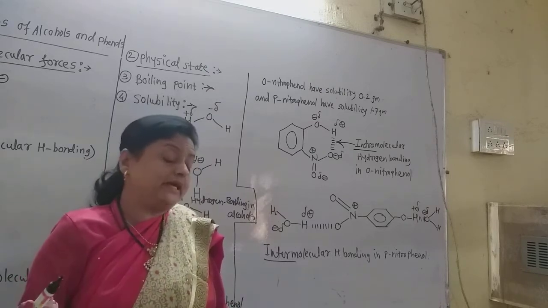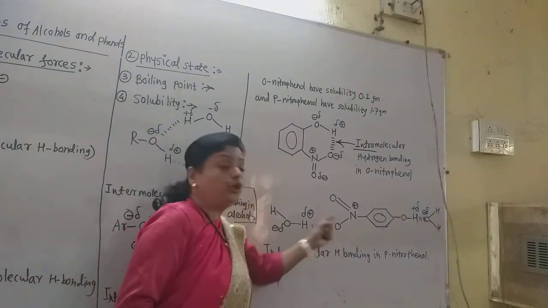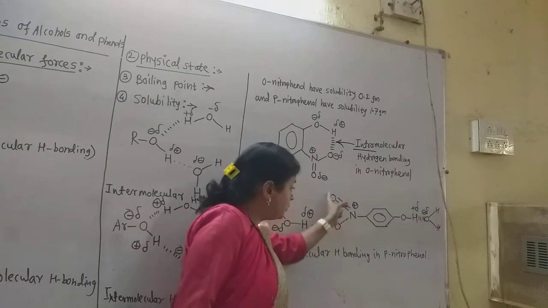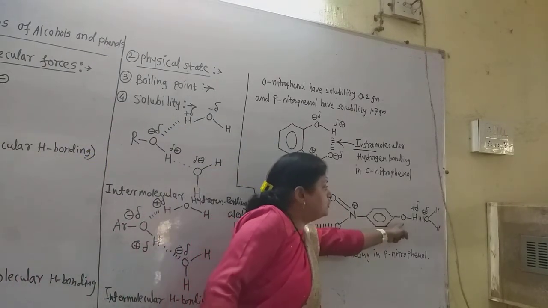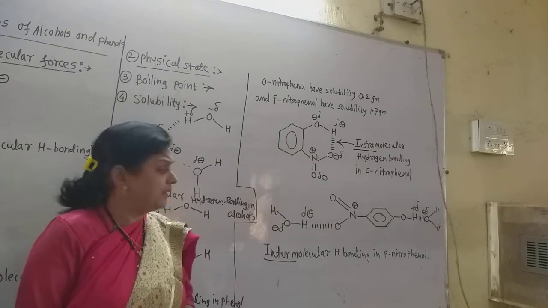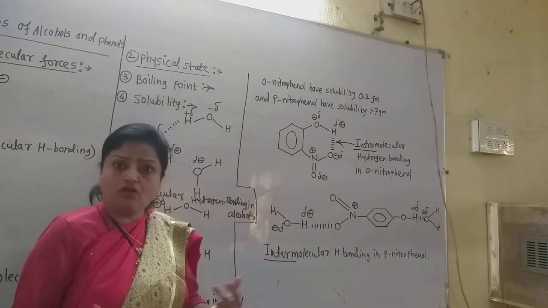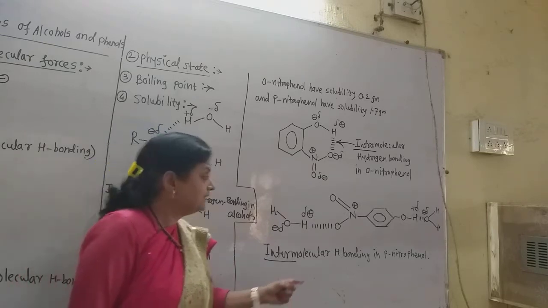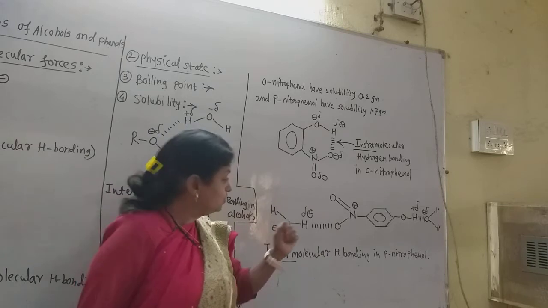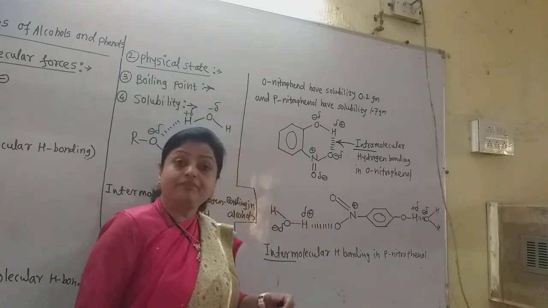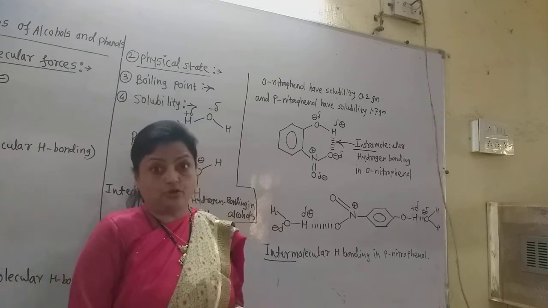But what happened in the paranitrophenol there? Now this nitro group, NO2 group, is at the para position of this phenolic OH group. Now what happened? When the solvent molecules come near to this molecule, they get surrounded to the paranitrophenol molecules by the intermolecular hydrogen bond.